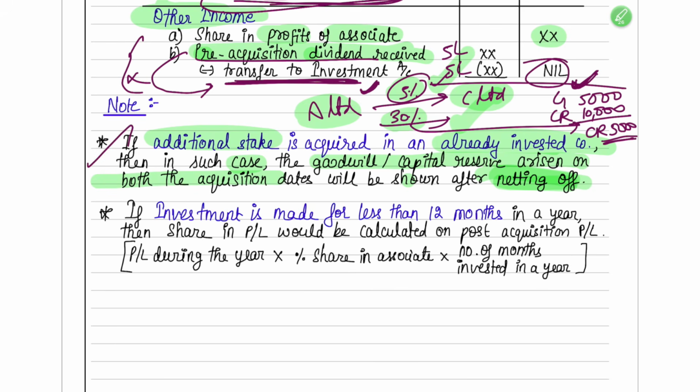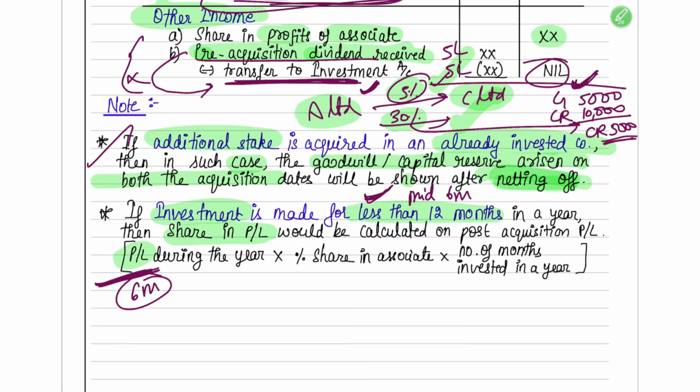The next point is, if the investment is made for less than 12 months, that means you invested in the mid of the year, only 6 months time period was left for the financial year to end, then in such case the share in P&L, that means the profit or loss that is earned by the associate, only those 6 months share you will get, because in the mid of the year you joined, you are not there for all the 12 months. So all the 12 months profit and loss will not be your share.